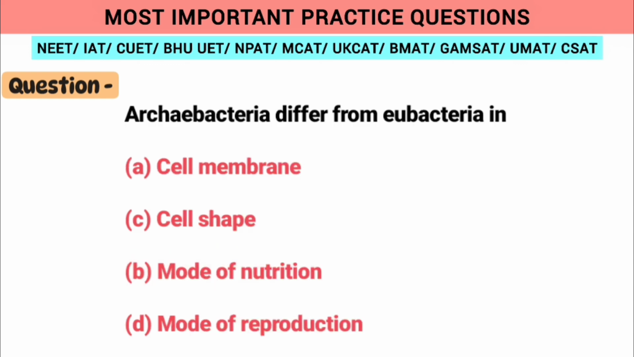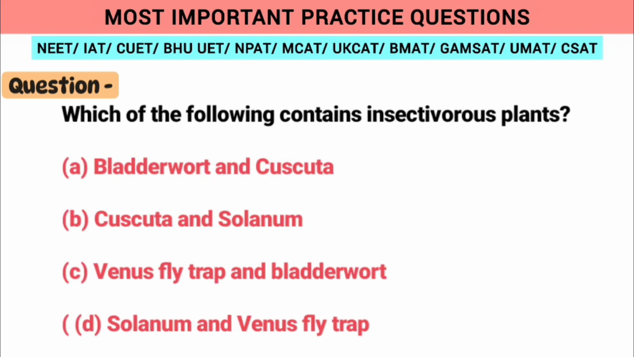Moving ahead to the next question, the archaebacteria differ from eubacteria in. So option A, cell membrane is the correct answer because they have similar cell shape, mode of nutrition and mode of reproduction. Moving ahead, which of the following contains insectivorous plants? So option C, Venus flytrap and bladderwort is the correct option for the above question.